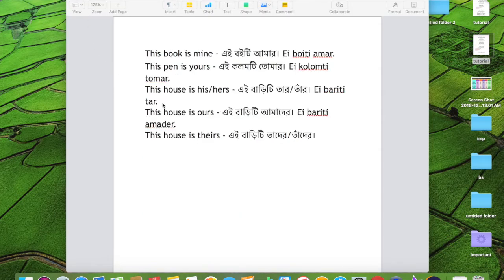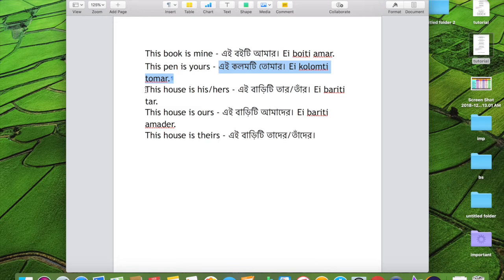Now we're going to go over some sentences that we can make with possessive pronouns in English and Bengali, like the usual stuff we do. So here we are. This book is mine. Ei boiti amar. That's the translation. This pen is yours. Ei kolomti tomar.